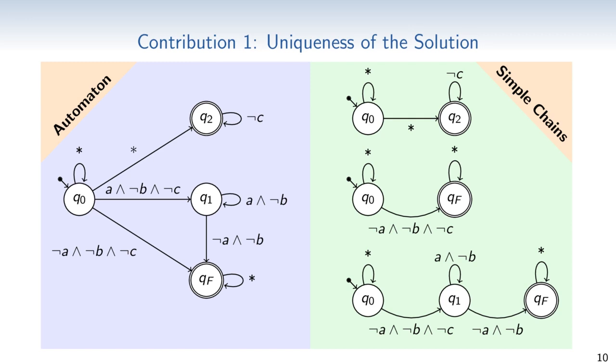Since every loop in a UVW is a self-loop, every UVW can be decomposed into a set of simple chains. A chain is characterized by the self-loop labels and the labels of the transitions between the states. Without loss of generality, we can assume that in every chain exactly the first state is initial and exactly the last state is rejecting. For a given maximal chain length, there are only finitely many different chains. And by this decomposition idea, an automaton consists of a finite set of simple chains.